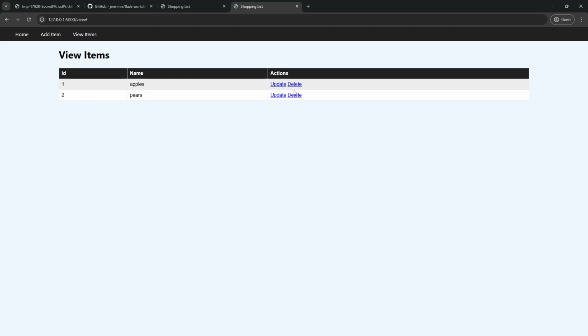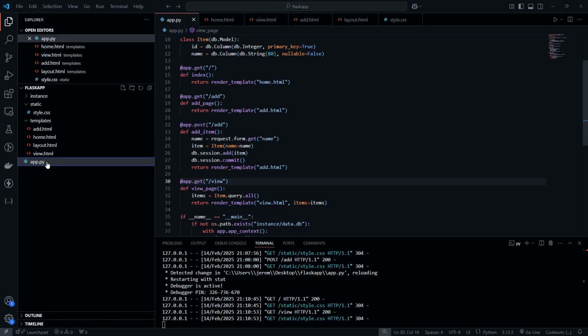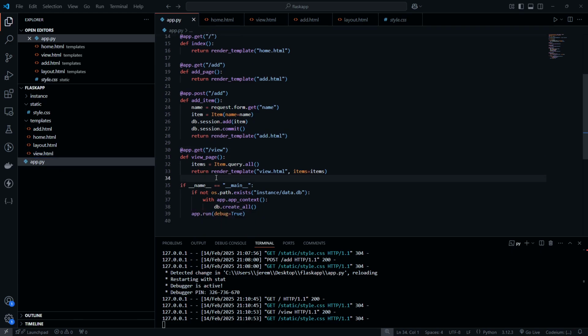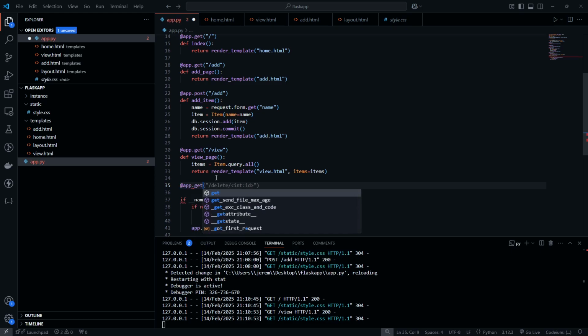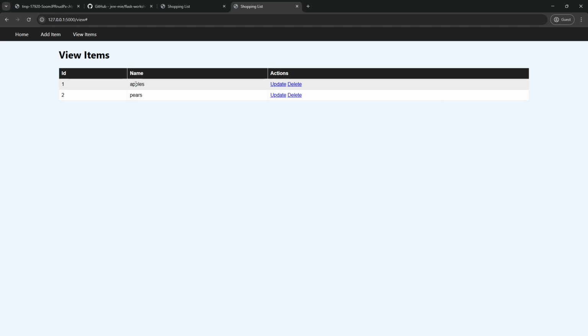So let's actually do delete first because delete is probably the easier one. So we're going to go back to our app.py. We're going to create a new endpoint for deleting the items. So we're going to do app.get /delete/int ID. So this is going to say when we hit /delete/1, it's going to delete the item with ID of 1. So it's going to delete apples, right?